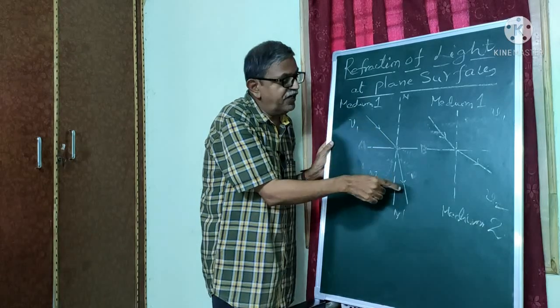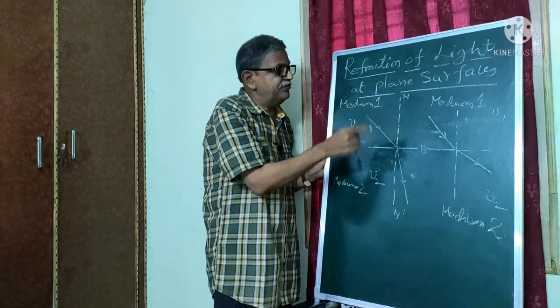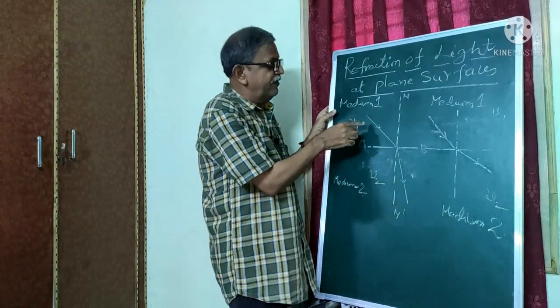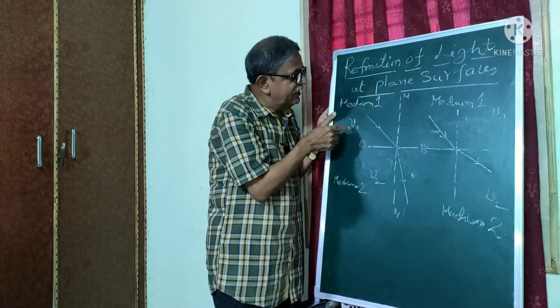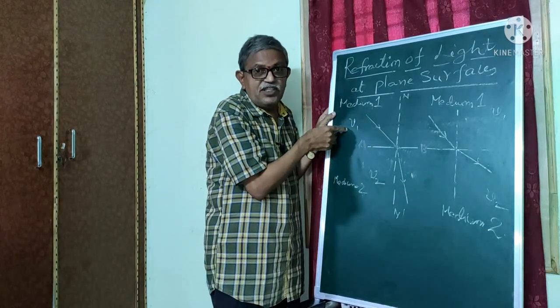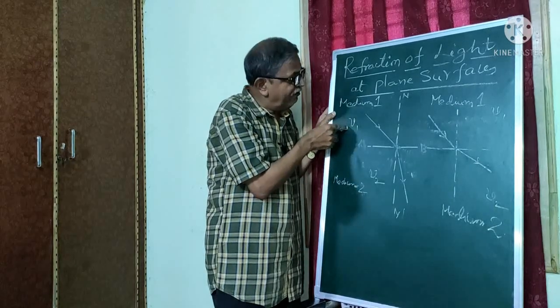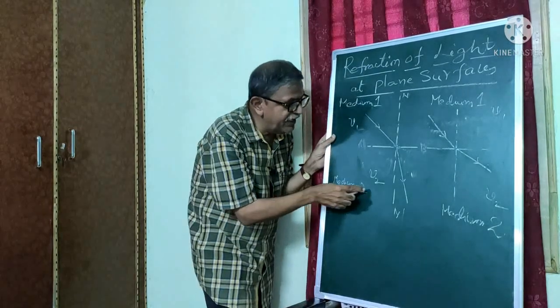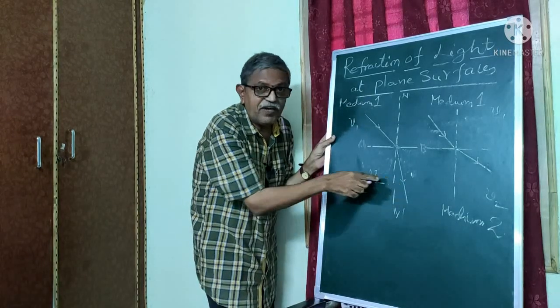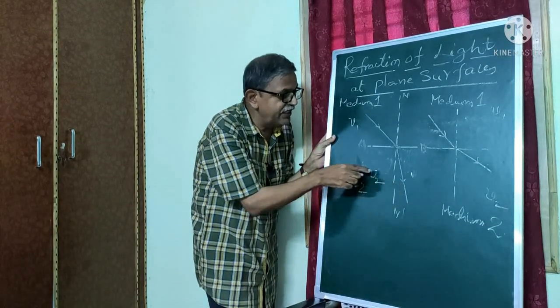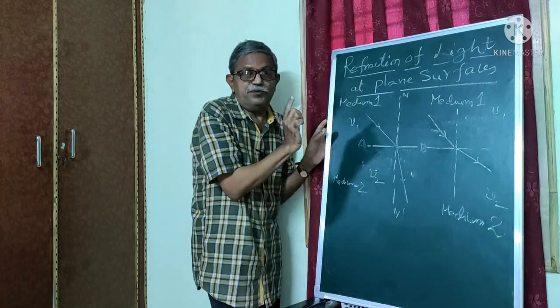Incident ray, refracted ray. The velocity of the light ray in medium 1 is V1. Similarly, the velocity of the refracted ray in medium 2 is V2.